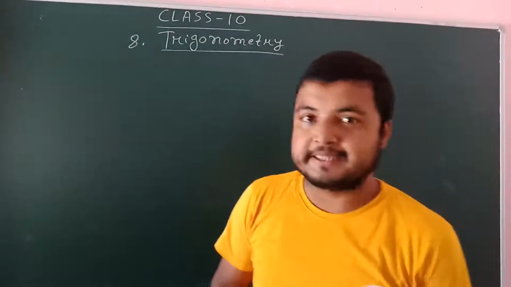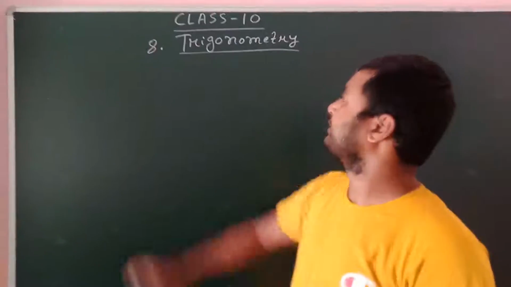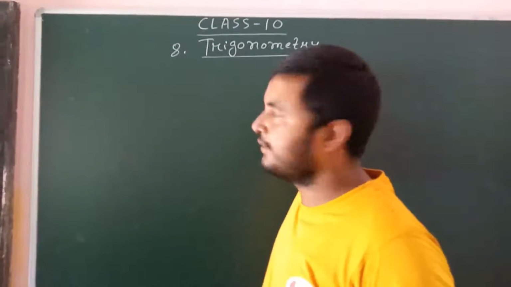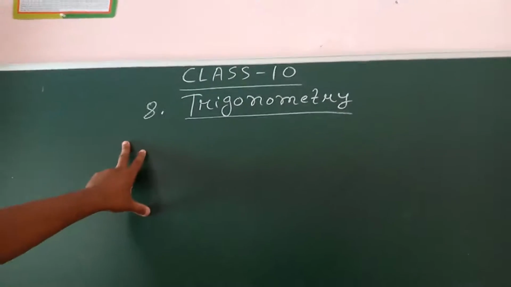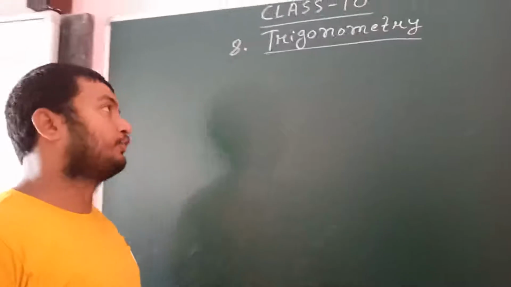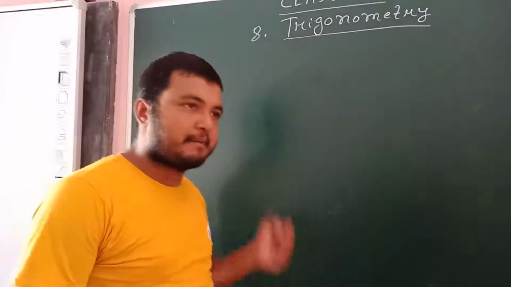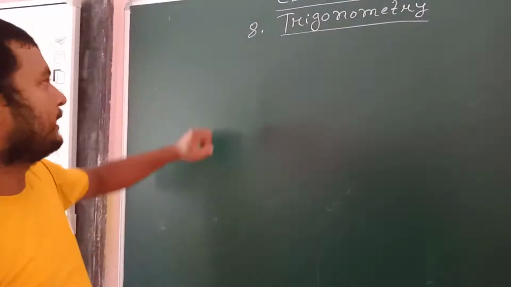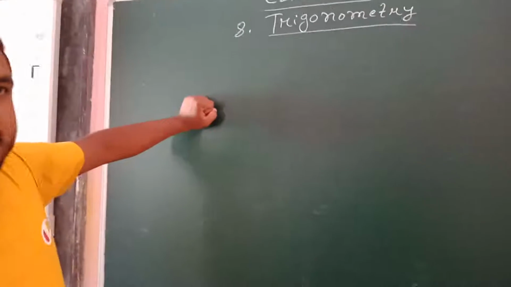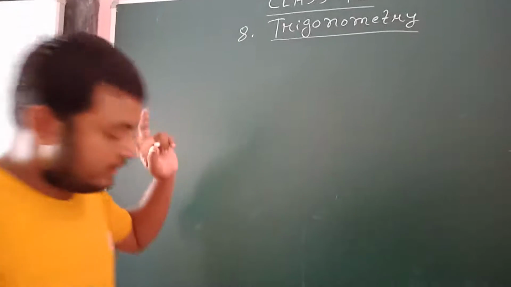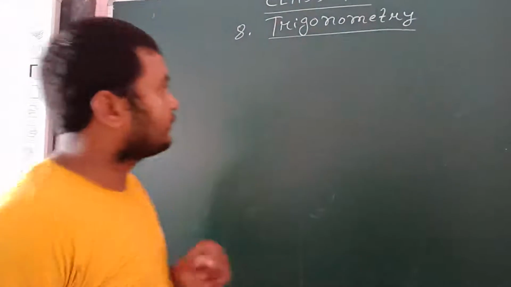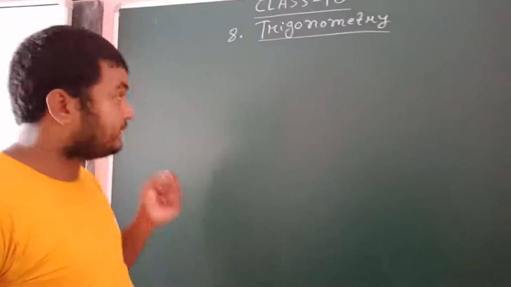Today we will discuss a very important topic, trigonometry. Trigonometry is a very important branch of mathematics. It is very useful in physics and chemistry as well. In astronomy, trigonometry has much importance. In geography also, trigonometry is important.